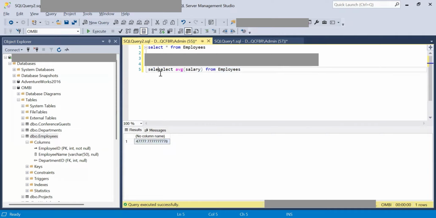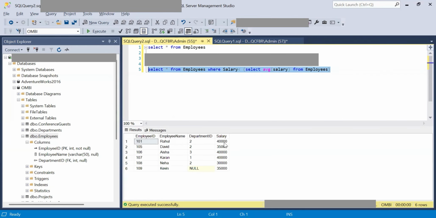Now to get all those employees whose salary is lesser than this average, we would write a query saying select star from employees where salary is lesser than this value. So this becomes our inner query, and when we run, we get all those employees whose salary is lesser than the average which we saw.